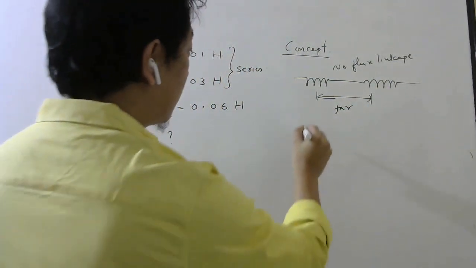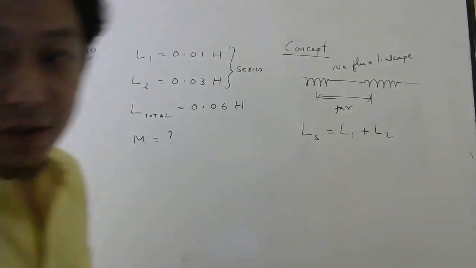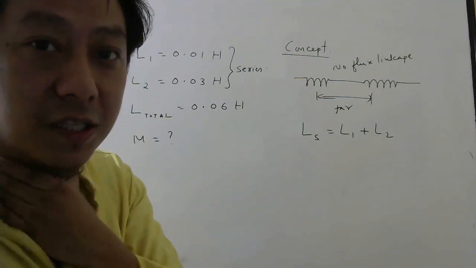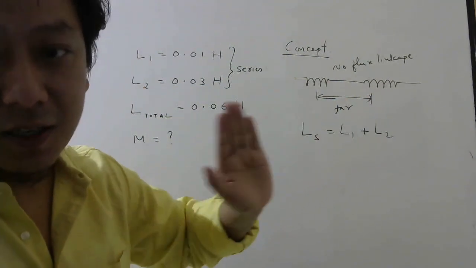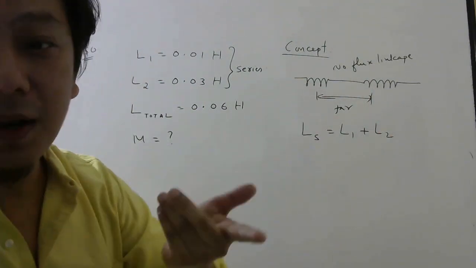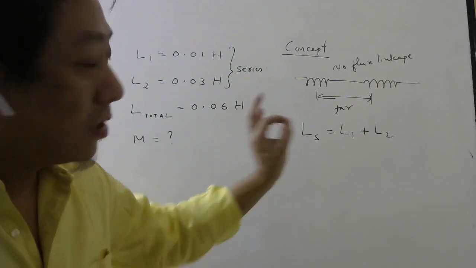Then the total self-inductance in series is given by L1 plus L2. So they behave like resistors in series. So total resistance in series was R1 plus R2. So in case of self-inductance, total self-inductance in series is L1 plus L2. In parallel, it will be L1 L2 by L1 plus L2. So this you try to remember.